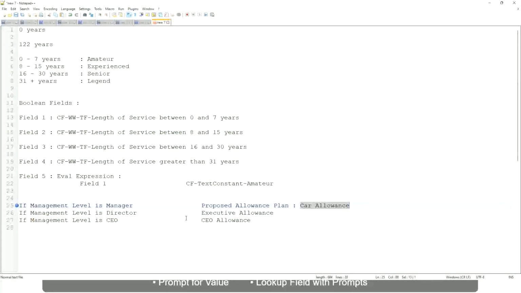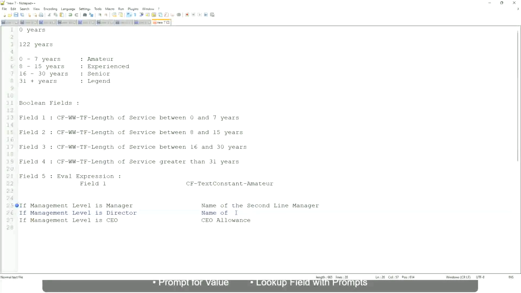Okay, or maybe let's do it something else. Forget about this. If the management level is manager, return the name of the second line manager, like manager's manager.